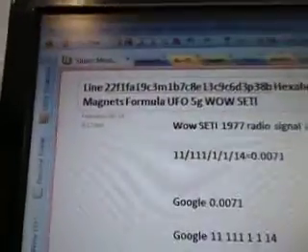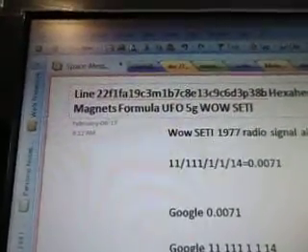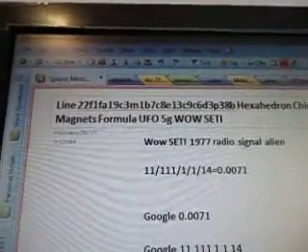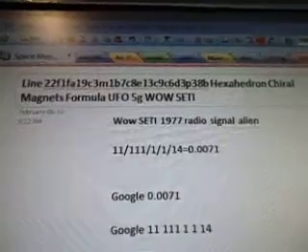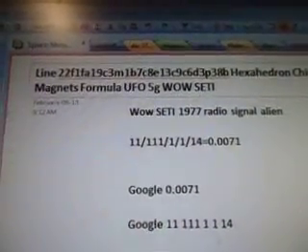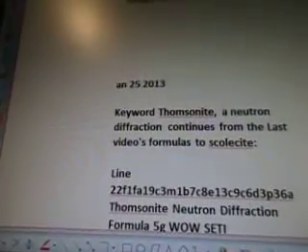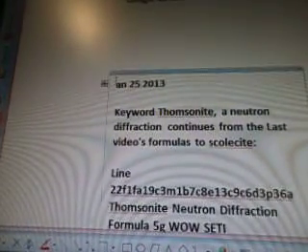Okay, part 284C3M1B7C8E13C9C6D3p38b. Okay, so we have line 22f1fa19c3m1b7c8E13c9c6d3p38b. Hexahedron chiral magnets formula UFO 5G Wow Seti. There's the alien radio signal. And of course I have a typo right away.